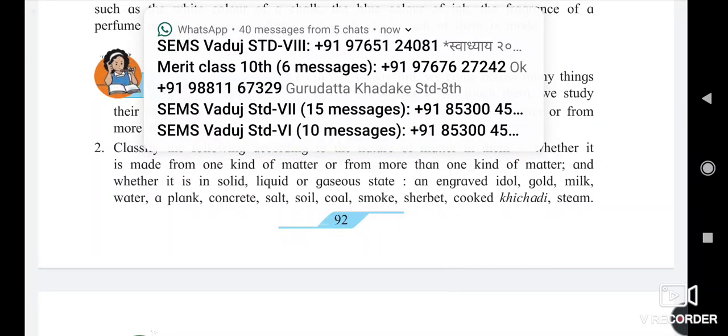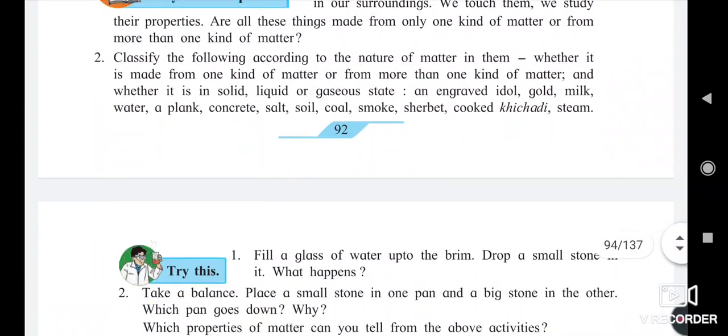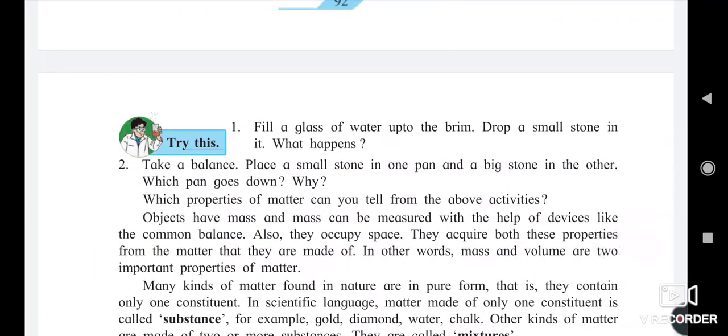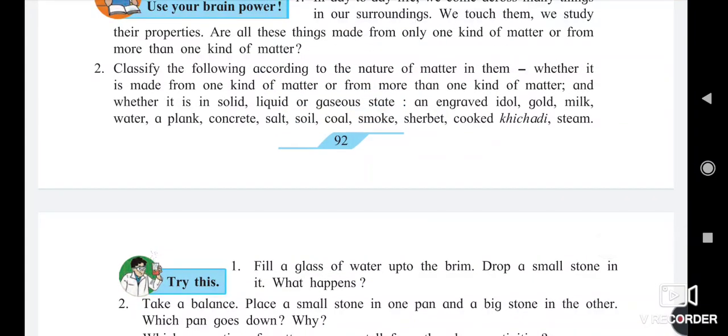And there are some examples, such as an engraved idol, gold, milk, water, a plank, concrete, salt, soil, coal, smoke, sharbat, cooked khichdi and steam. Okay. So these are different substances made of different matter.